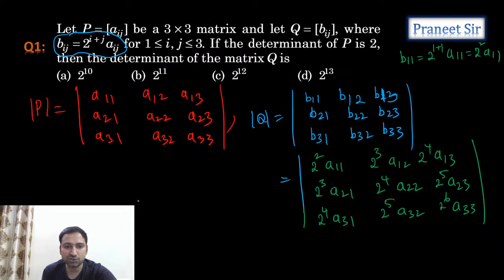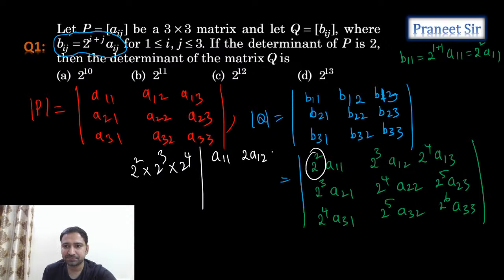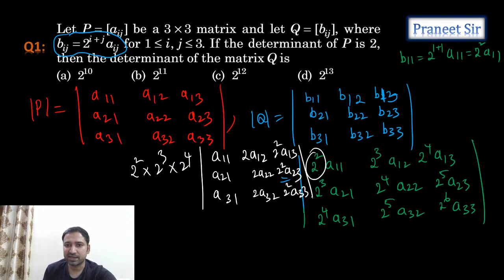Can we take common 2 square from the first row, 2 cube from the second row, 2 power 4 from the third row? If I take it like this, what are we getting? A11, 2 times A12, 2 square times A13, and the same thing: A21, 2 times A22, 2 square times A23, and again A31, 2 times A32, 2 square times A33. That's what we're getting.